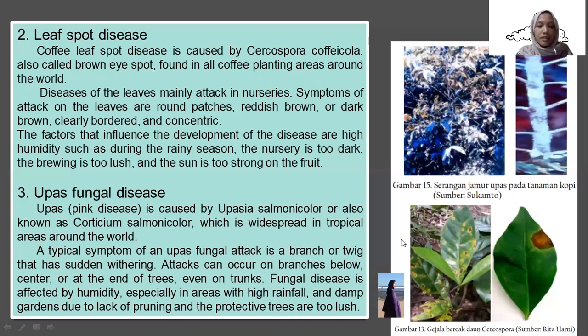Next, the second one is leaf spot disease. Coffee leaf spot disease is caused by Cercospora coffeicola, also called brown eye spot, found in all coffee planting areas around the world. The disease mainly affects leaves in nurseries. Symptoms of attack on the leaf are round patches, reddish brown or dark brown, clearly bordered and concentric. The factors that influence the development of the disease are high humidity, such as during the rainy season, the nursery being too dark, the drying being too little, and the sun being too strong on the fruit.